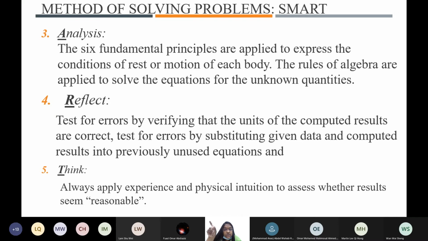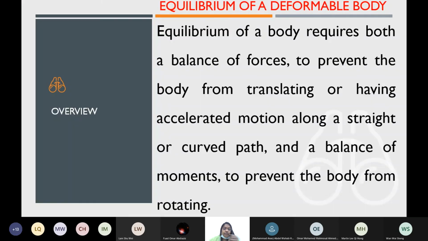Double check whether your answer is correct or not. Apply common sense, whether this answer is plausible. And if there are 2 sections given, compare between them. That's why you have to apply your intuition and common sense to check your answer at the end. With that, your problem is completed. Steps of analysis are completed. You are successful.